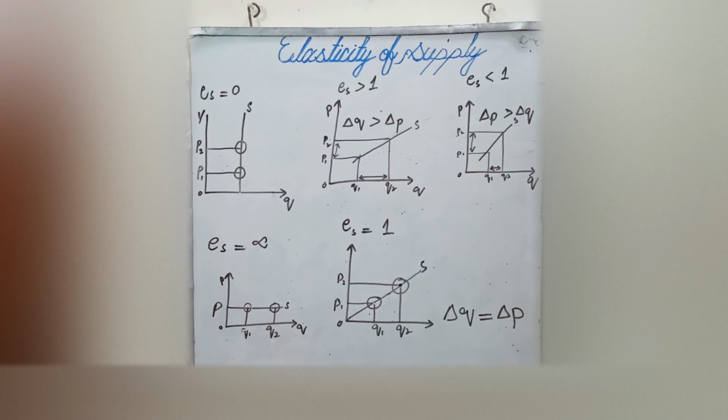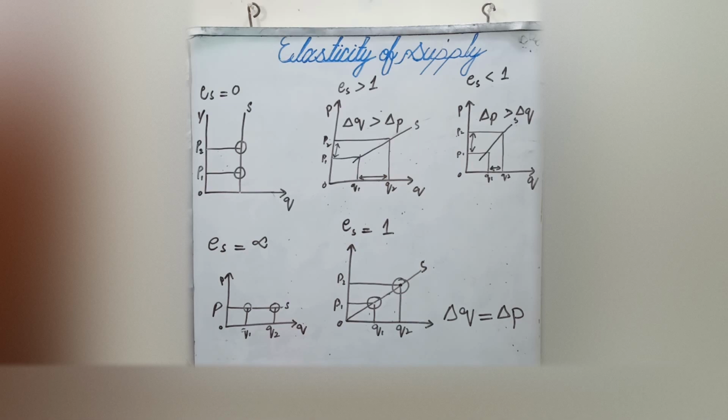So our next case is elasticity of supply equal to infinity. In this situation, the supply curve will be a horizontal straight line parallel to the x-axis, as shown in the fourth diagram. So our last case is elasticity of supply equal to unity.